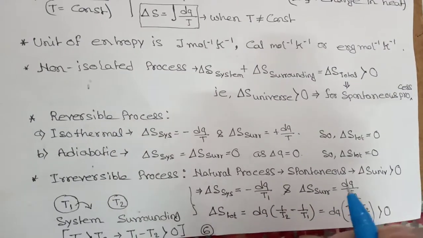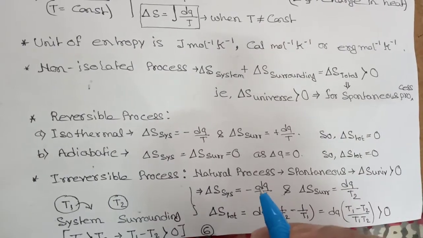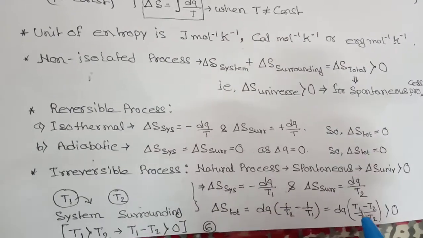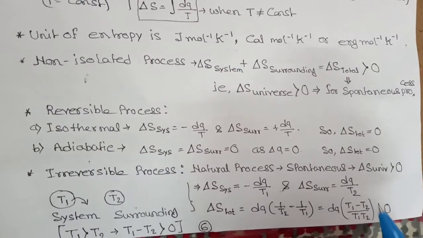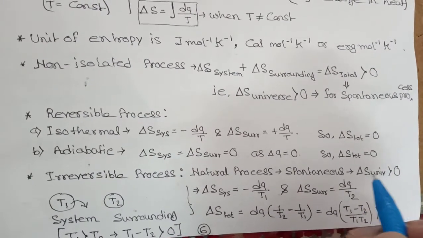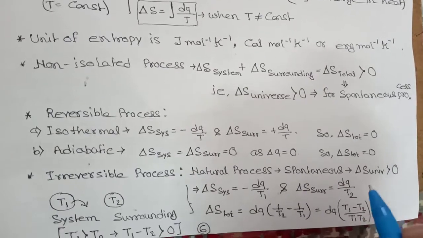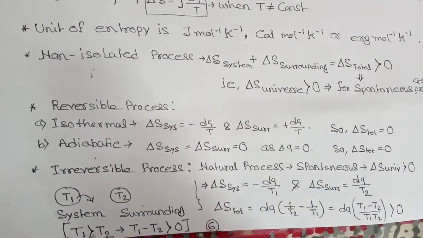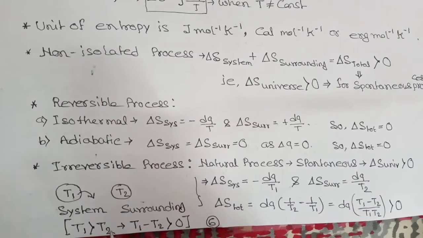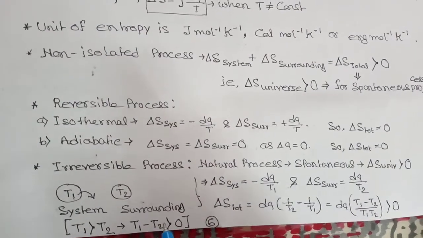So dq times 1 by T2 minus 1 by T1, which is T1 minus T2 by T1 T2. This should be greater than 0, because del S universe or del S total is always greater than 0 for irreversible process. Here temperature T1 is greater than temperature T2, so T1 minus T2 is greater than 0.